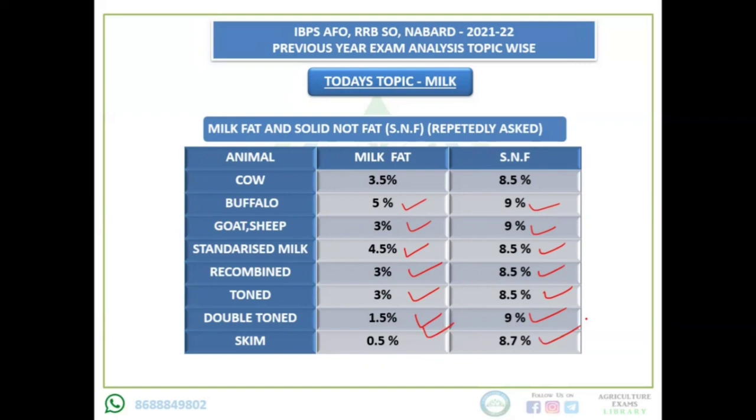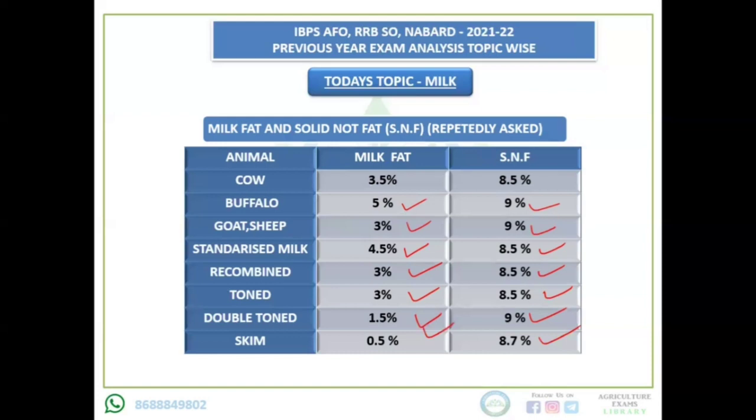Okay, now various types of questions are asked. They will simply ask you the fat content or SNF content, or they may ask which animal has the highest SNF content or lowest SNF content in its milk. They can also ask which animal has the highest fat content or lowest fat content in its milk. This topic is very important, and every year some question is asked from this chart.